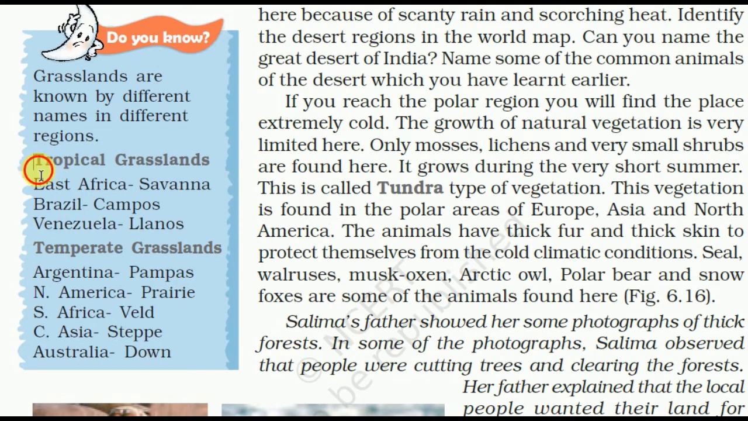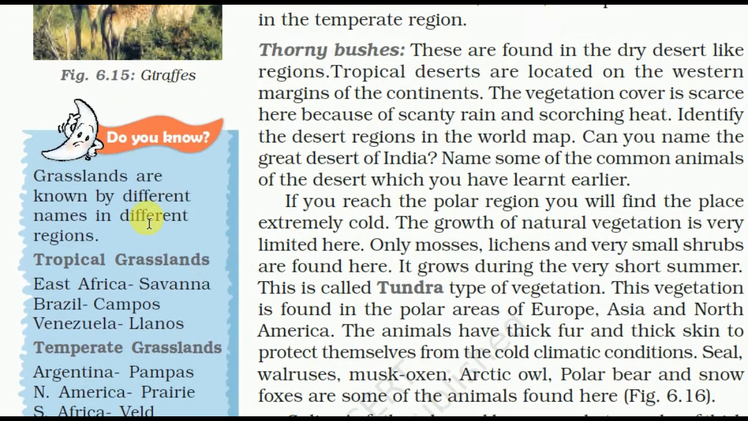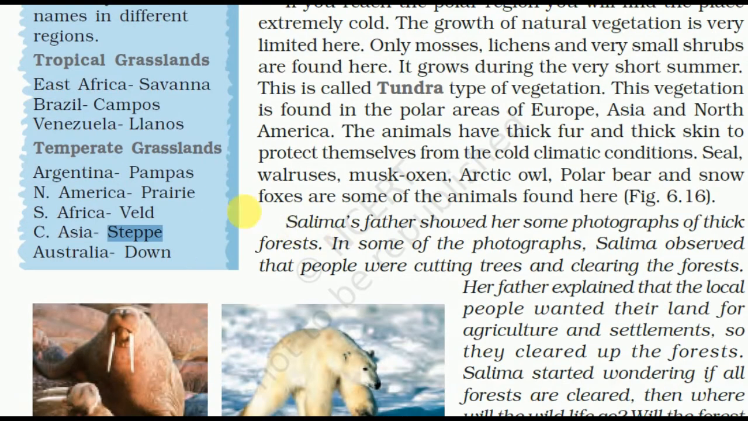So here are some names of grasslands. They are very important. These are tropical grasslands, savanna, found near the equator: savanna in East Africa, Campos in Brazil, Llanos in Venezuela. In temperate regions: Pampas in Argentina, prairie in North America, veld in South Africa, steppe in South Central Asia, and downs in Australia. Sometimes in the UPSC they ask to match these grasslands with the regions.